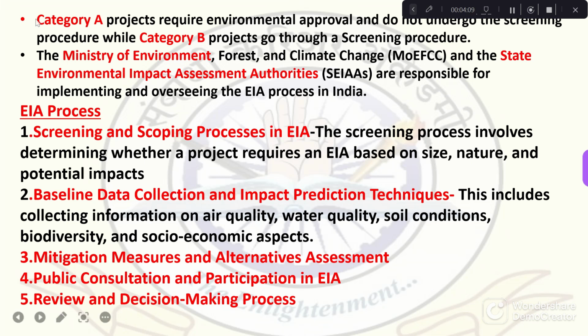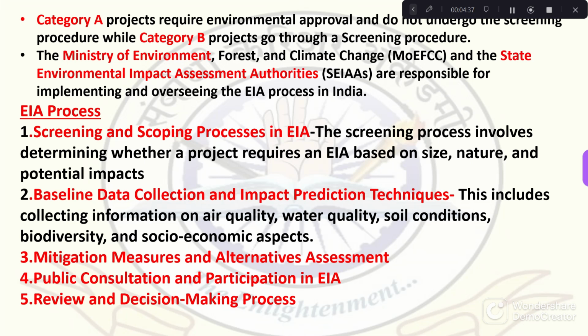As we have seen, projects are classified into two categories, category A and category B. The projects in category A require compulsory environmental approval and do not go through the screening procedure. Screening is the first step, in which they determine whether a project requires environmental impact assessment or not.